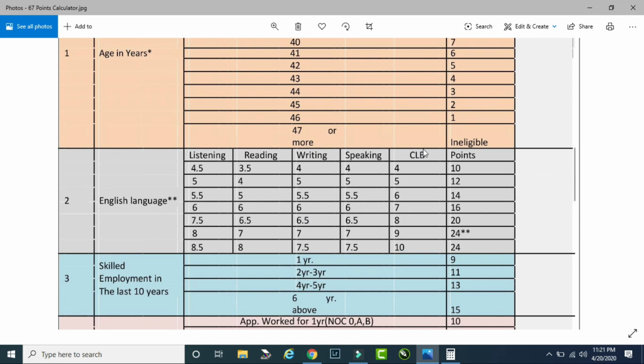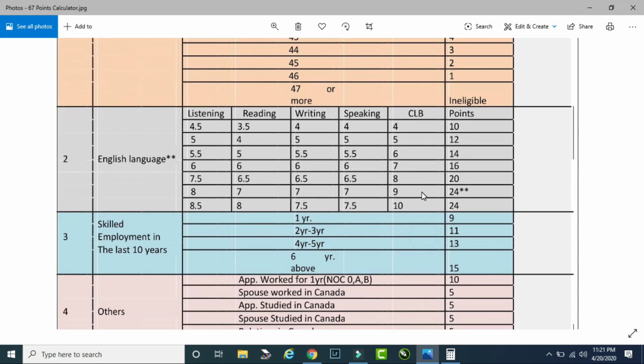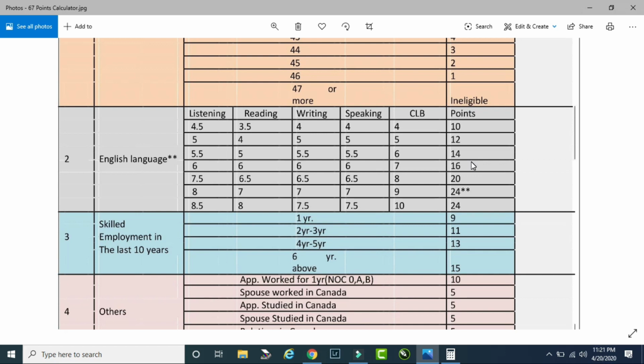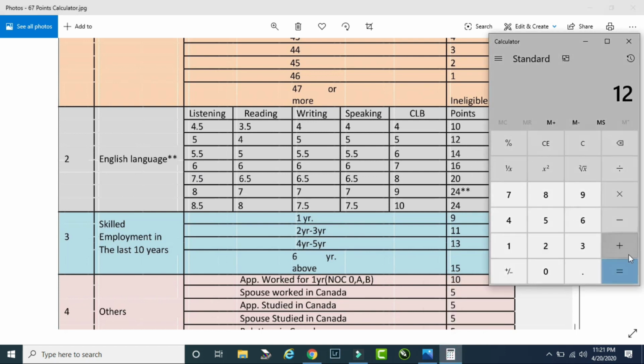And when we talk about CLB 8, it does not mean that you need to score 8 bands. It means that you need to score 7.5 in your listening, and 6.5 in your reading, 6.5 in your writing, and 6.5 in your speaking. So this is how it goes. Let's move on. For example, let's take for an example that the candidate has scored CLB 7, which is 6 each. So let's add 16 for IELTS, it comes down to 28.